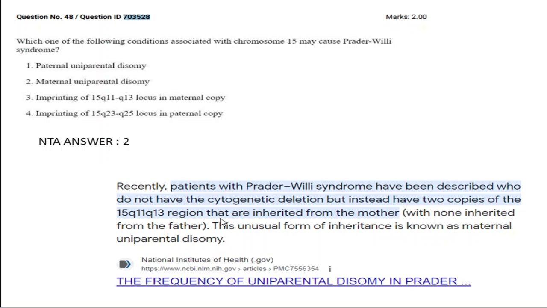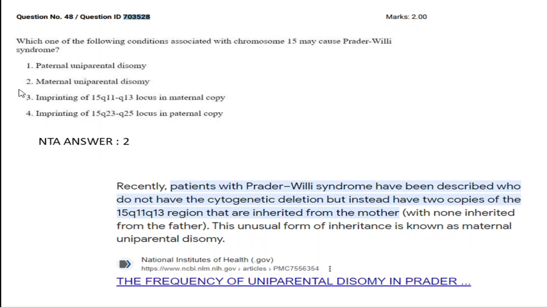We all know 1 copy comes from mother and another from father, but in this condition it is inherited only from the mother, not from the father. So this unusual form of inheritance is called maternal uniparental disomy. So the correct answer is option number 2.